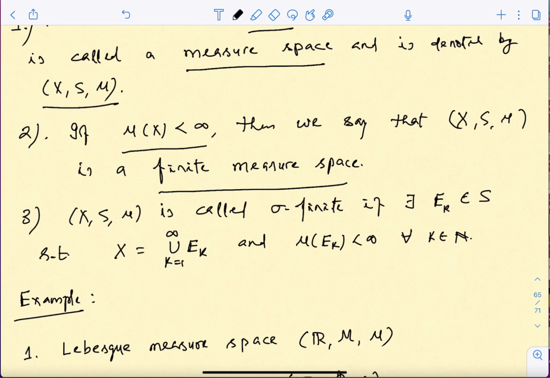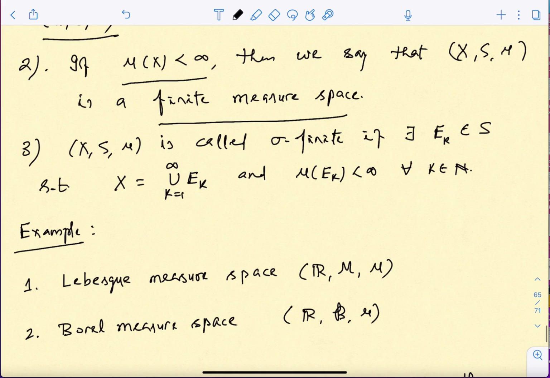The second definition in this direction is that if I have a measure space, and I can express this measure space X as a countable union of sets such that each of these sets has finite measure, then this is called a sigma finite measure space. Sigma, because this can be expressed as a countable union of finite ones.